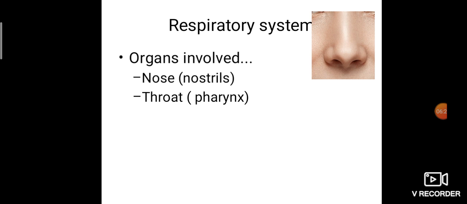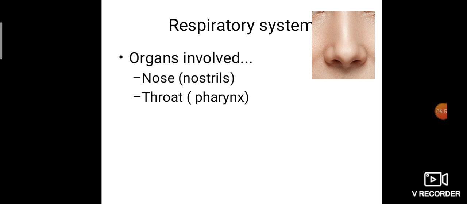And this nose is interconnected with the pharynx, the throat region. Do you remember the pharynx? In the digestive system also we have seen it. So the nose is also connected with the throat region. The mouth is also connected with the throat region. So the throat is a common passage for our nose, that is for our air, and for our food also.